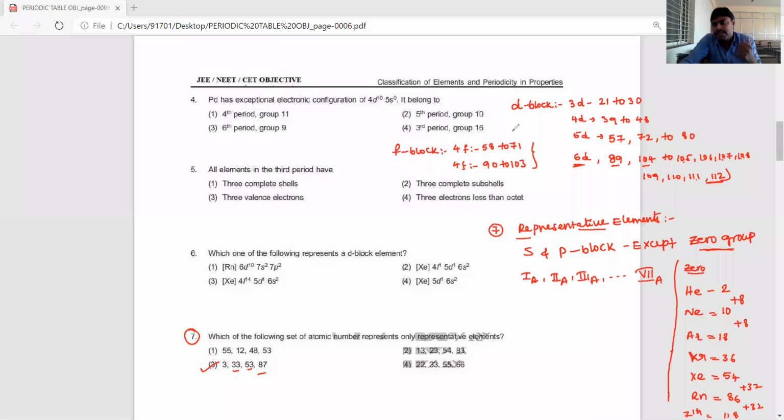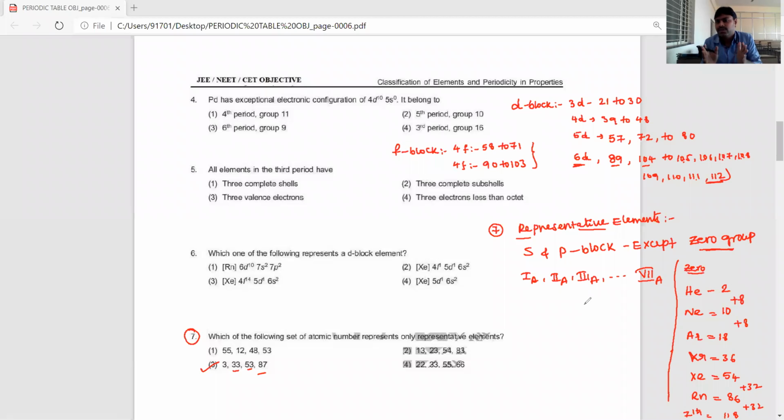In that case we can identify very easily, because in the same group the difference will be 8, 8, 18, 18, 32. But for this kind of question we need total idea about the periodic table.